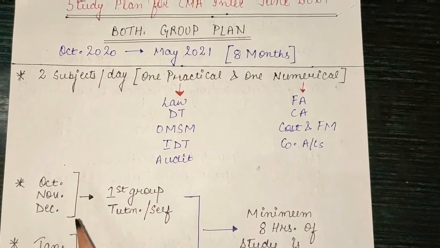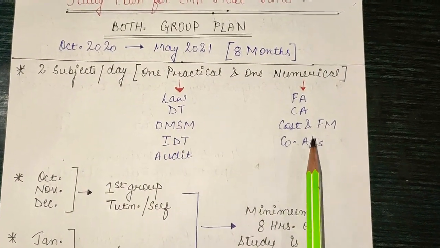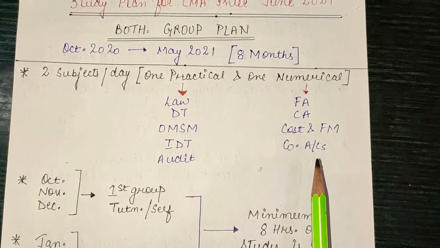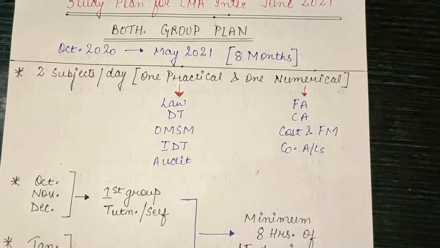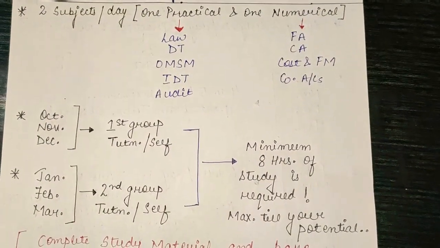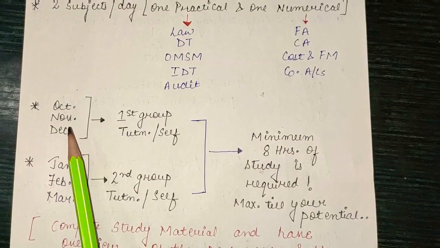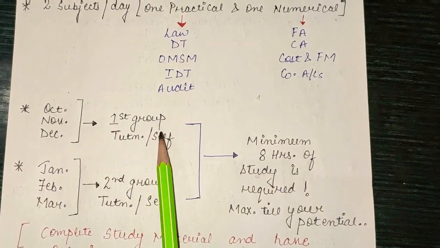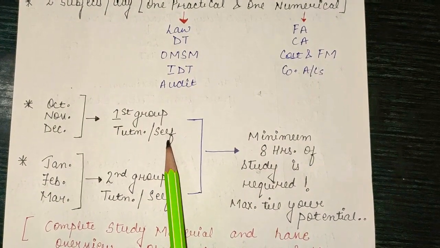What we have to do? We have to study 2 subjects per day, that is 1 practical and 1 numerical, in order to create a balance in our studies and also to avoid monotony. So the approach will be that in the first 3 months we will be focusing on completing the first group, either by tuition or, if you are doing self-study, then that is the best.